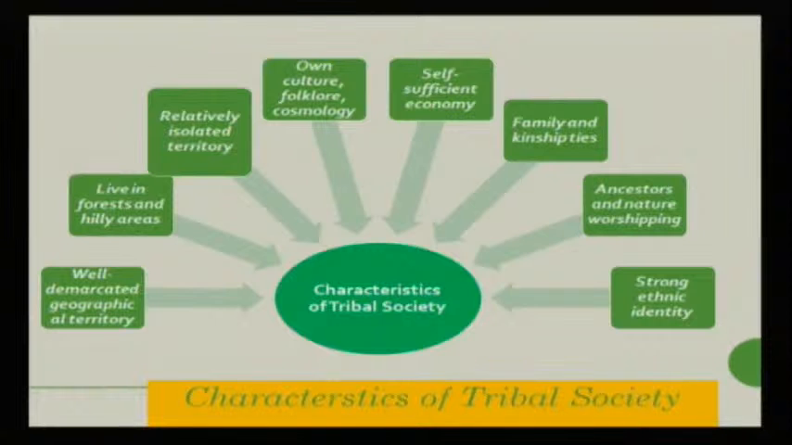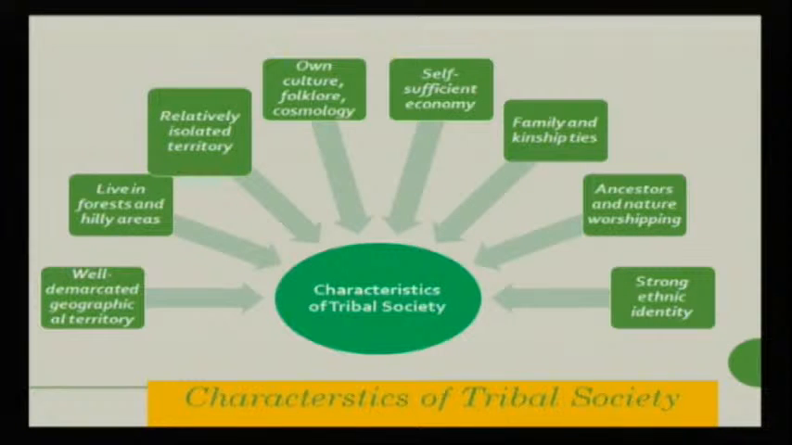So when you talk about characteristics of tribal society that we have earlier discussed, they have a well-demarcated geographical territory. Like in Odisha, the territory is different. The tribes located in the Himalayan region, Meghalaya and Manipur have a distinct geographical territory. Similarly, they live in forest and hill areas. They are a relatively isolated community. They have their own culture, folklore, and cosmology. They have a self-sufficient economy. They have their own family and kinship ties, and they have a strong ethnic identity that we discussed in